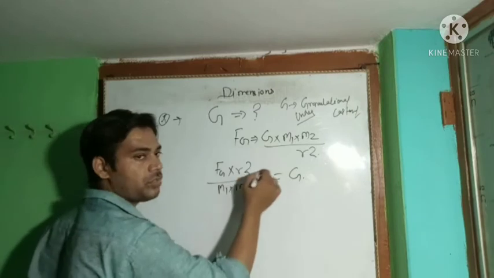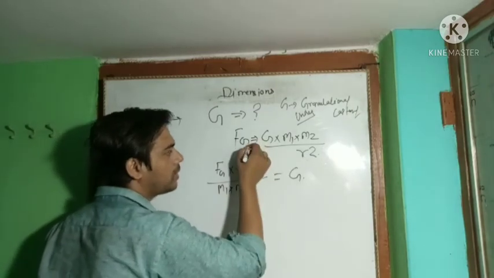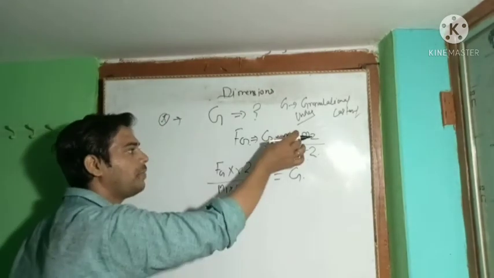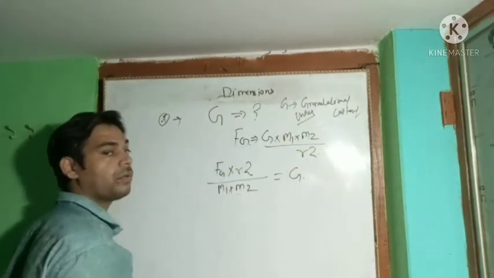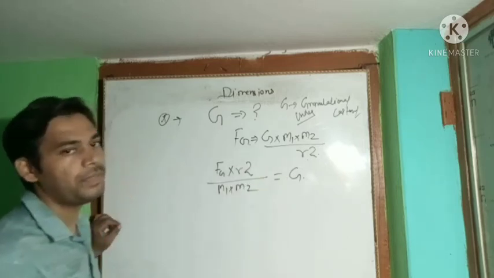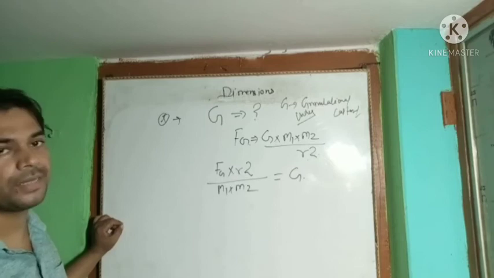We find out the dimension of G. What are we supposed to do? Multiply r square to this term, and then m1 m2 will come to the denominator side, multiplied by G. So G will be alone on one side. Now we can find the dimension of G.